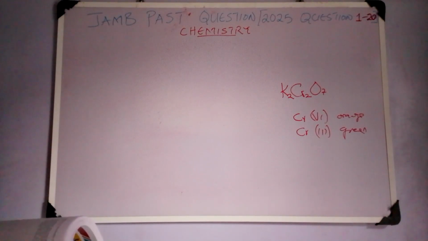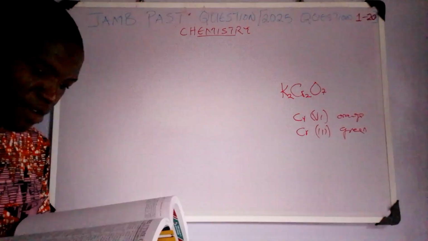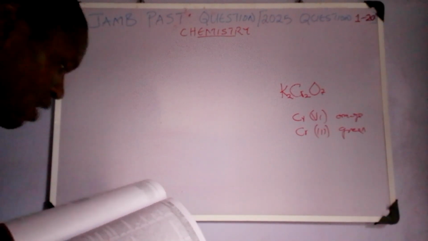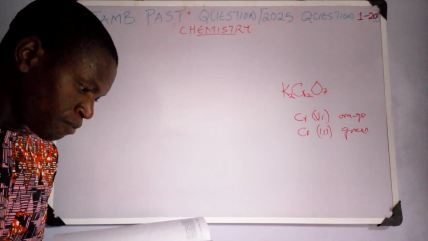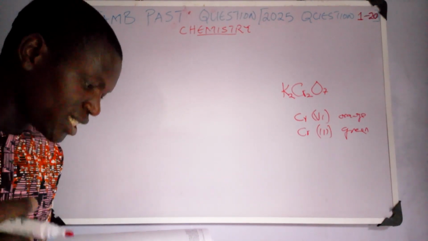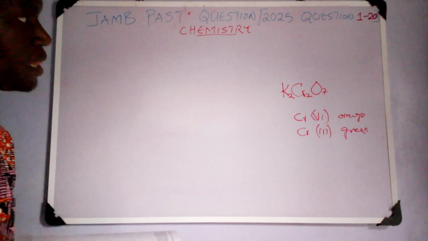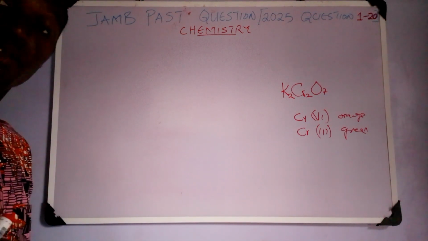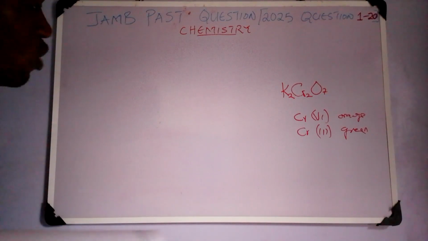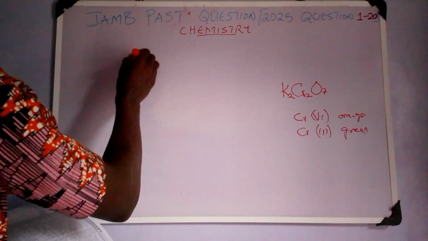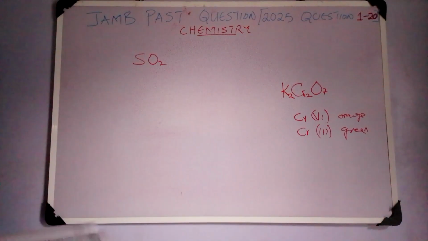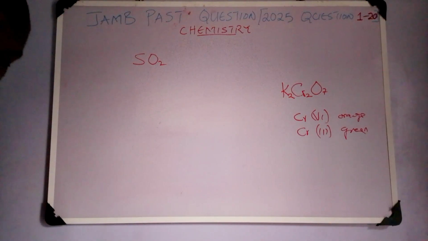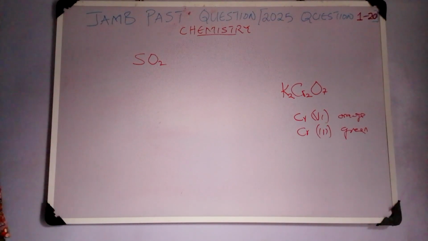Which oxide pollutant causes irritation of eyes, nose, and respiratory tract? We have pollutants here that are given: carbon dioxide, carbon monoxide, nitrogen oxide, sulfur dioxide, and ozone. Now, all these are pollutants, but one of them causes eye irritation. It even affects the respiratory tract and the nose. So which one is this? The correct answer is sulfur dioxide. You are supposed to know that this pollutant causes irritation to the eyes, it affects the nose, and it affects also the respiratory tract.